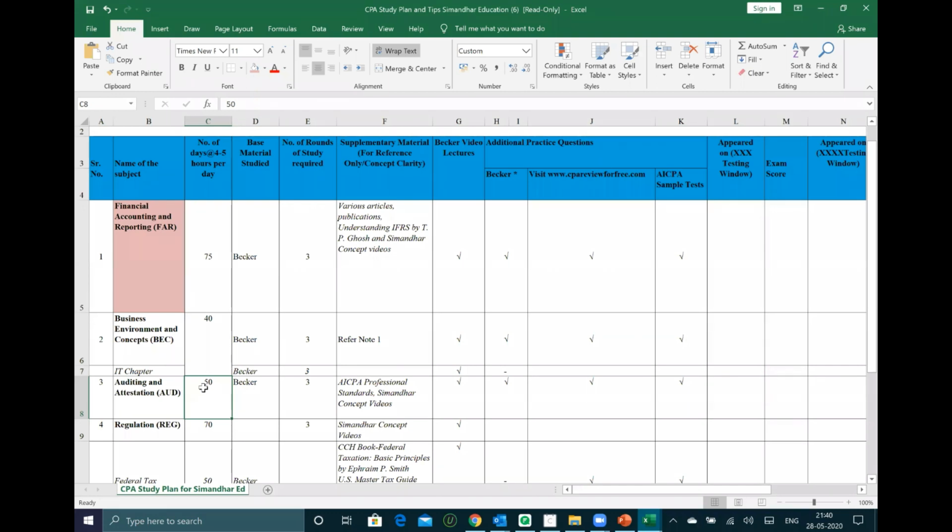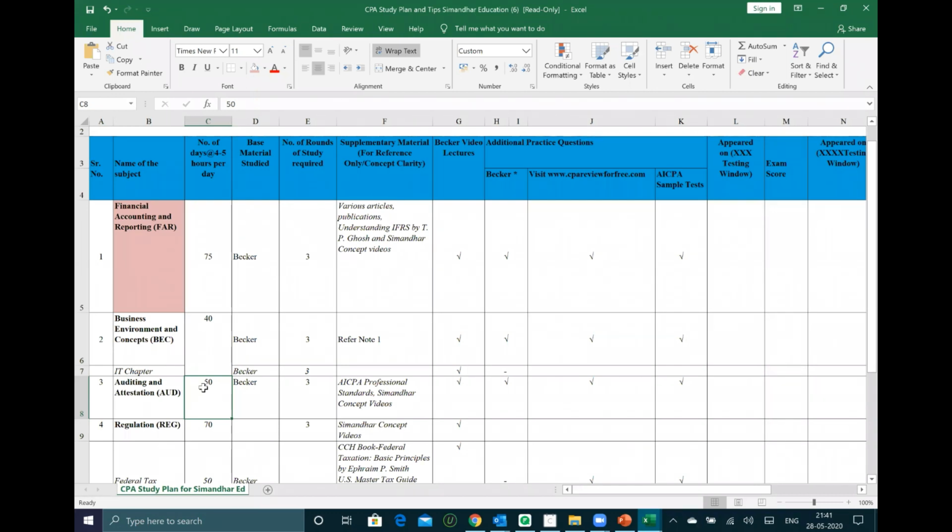Again, mock tests are very important. Audit ka ek hi raaz hai, guys: solve a lot of MCQs and write down all the conceptual things. The only way to tackle audit is to take out the 2 unimportant choices in the MCQs and do a 50-50 always in audit, because all the 4 options look to be right. So always eliminate the unimportant ones and then select among the 2 important ones which is the correct one. That's how you will solve audit.